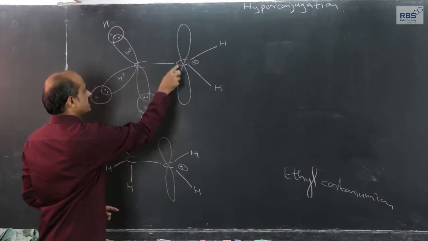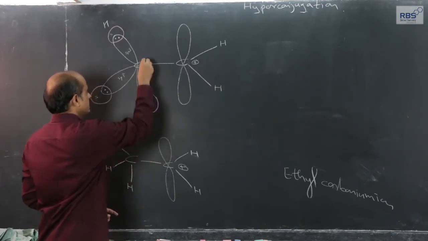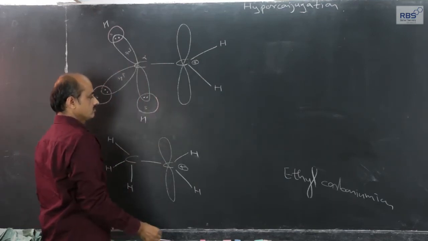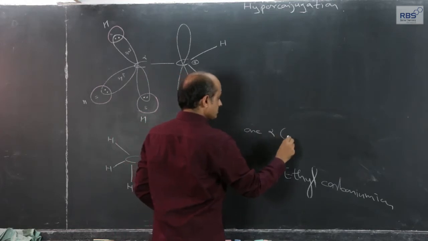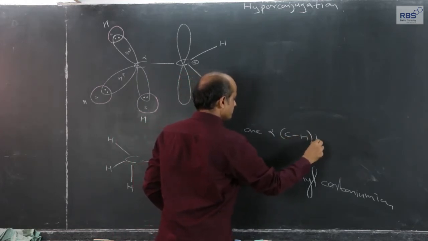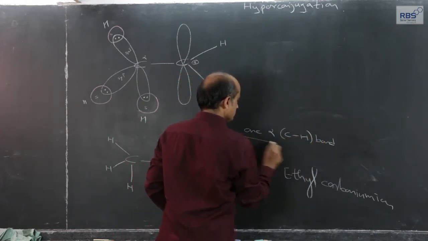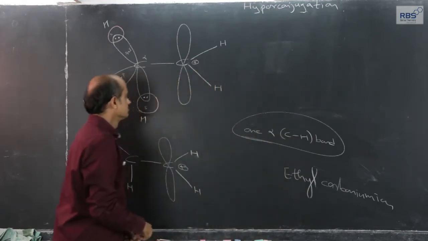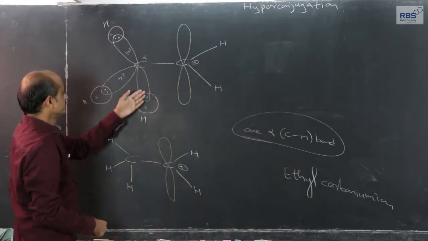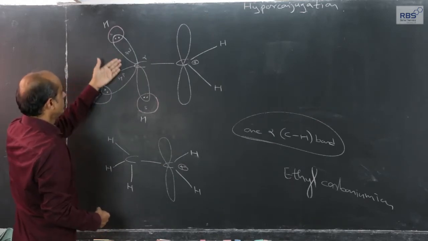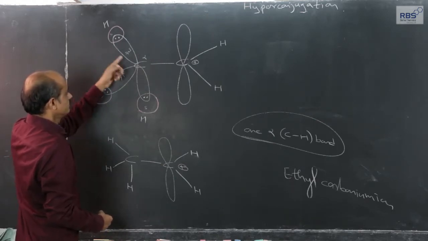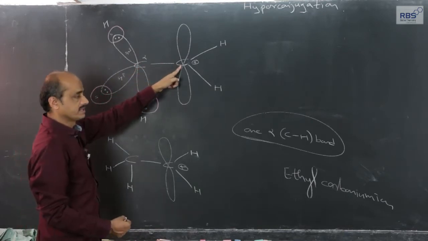since this carbon is directly attached to the carbonium ion, this is called alpha. One alpha CH bond out of these 3, let that be this one, is on the carbon adjacent to the carbonium ion.